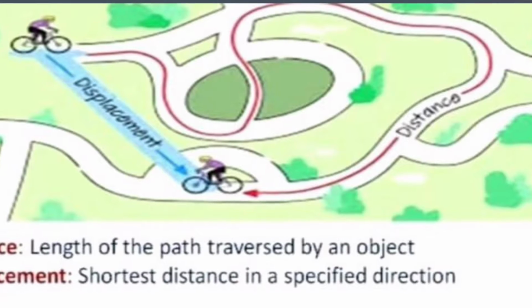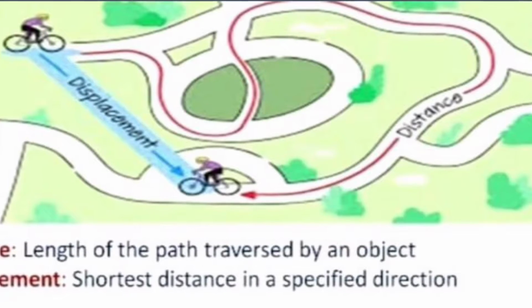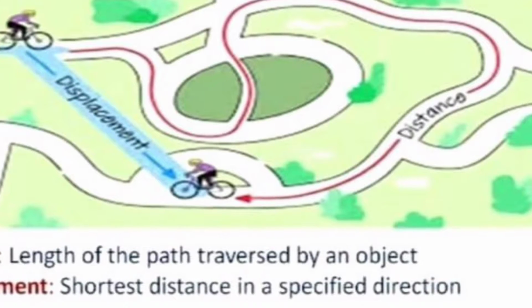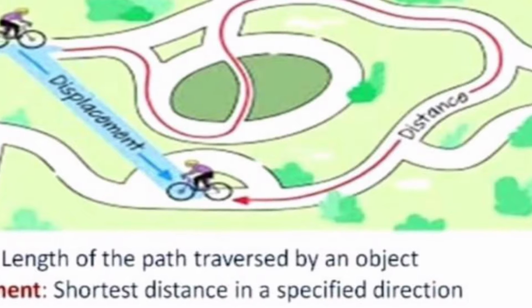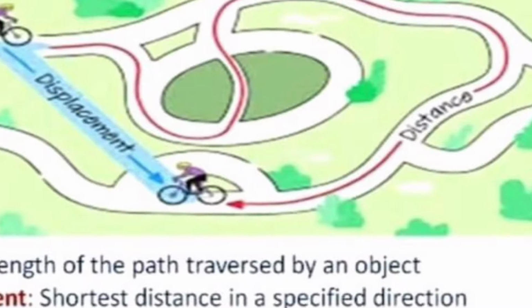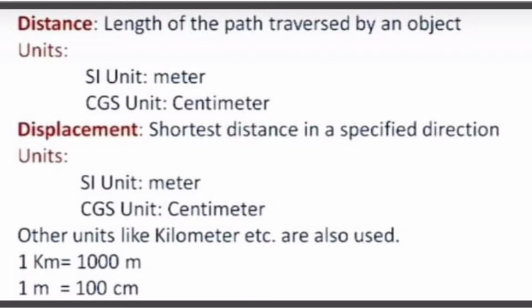Distance, length of the path traversed by an object. Displacement, shortest distance in a specified direction. Distance, length of the path traversed by an object is called distance. Units, SI unit meter, CGS unit centimeter.